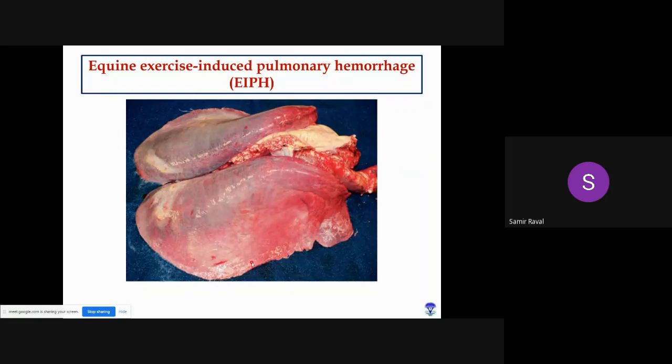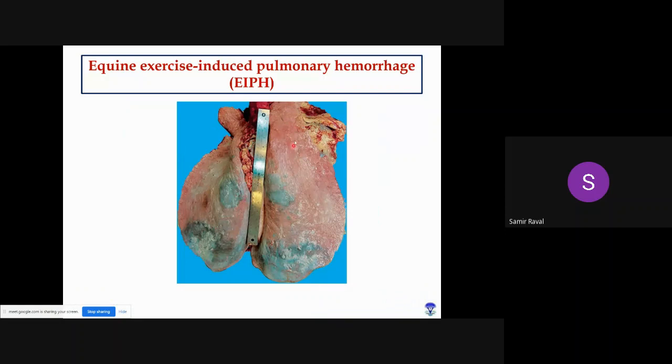Okay. So generally, most commonly this hemorrhage occurs on this dorsal side, and particularly the caudal portion is more commonly involved. So most commonly in case of equine, the hemorrhages are found on the dorsal and caudal side. Okay, so the dorso-caudal area.